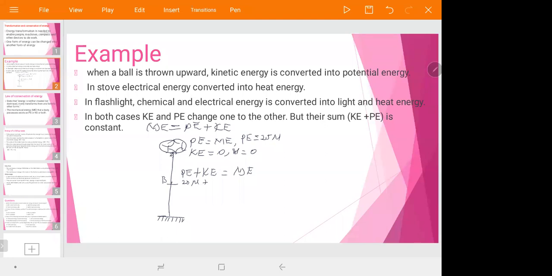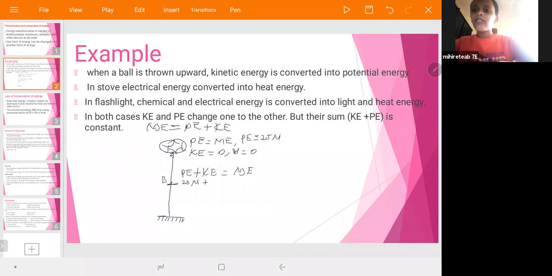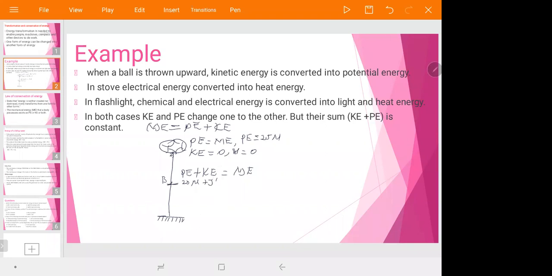What about the kinetic energy of this ball? Assume at first the potential energy was 15 Newton. When it reaches B, its potential energy becomes 10 Newton. What about the kinetic energy? 5 Newton, okay?